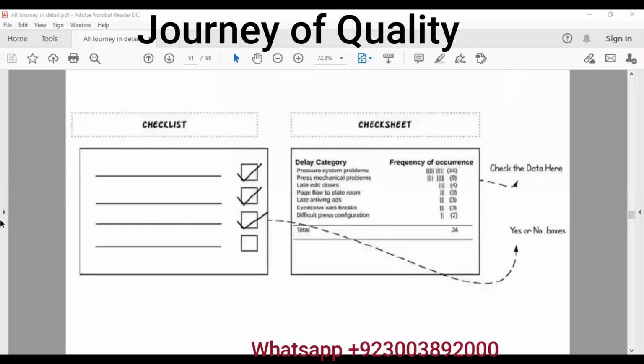A very important thing is that most of the time people get confused between checklist and check sheet. So here is the difference. Checklist shows the sequence of steps, step 1, step 2, step 3. It shows whether the steps have been followed or not. We put yes or no, tick or cross. Whereas in check sheet, we count the numbers 1, 2, 3. We check the data here. Is it there or not? How many defects? Numbers we count here.